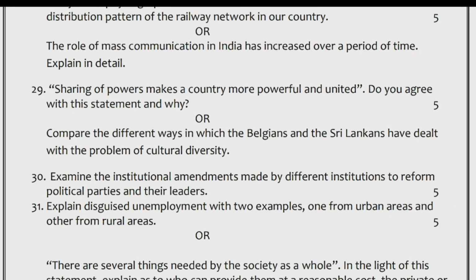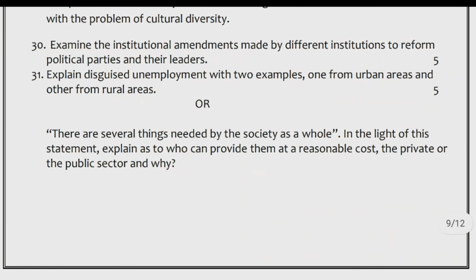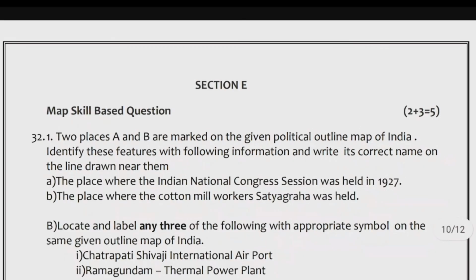Or, there are several things needed by the society as a whole. In the light of this statement, explain who can provide them at a reasonable cost, the private or the public sector, and why. Section E. Question 32 is map based, carrying 5 marks with 2 parts. 32.1 from history, 2 marks, and 32.2 from geography, 3 marks. Map skill based questions.